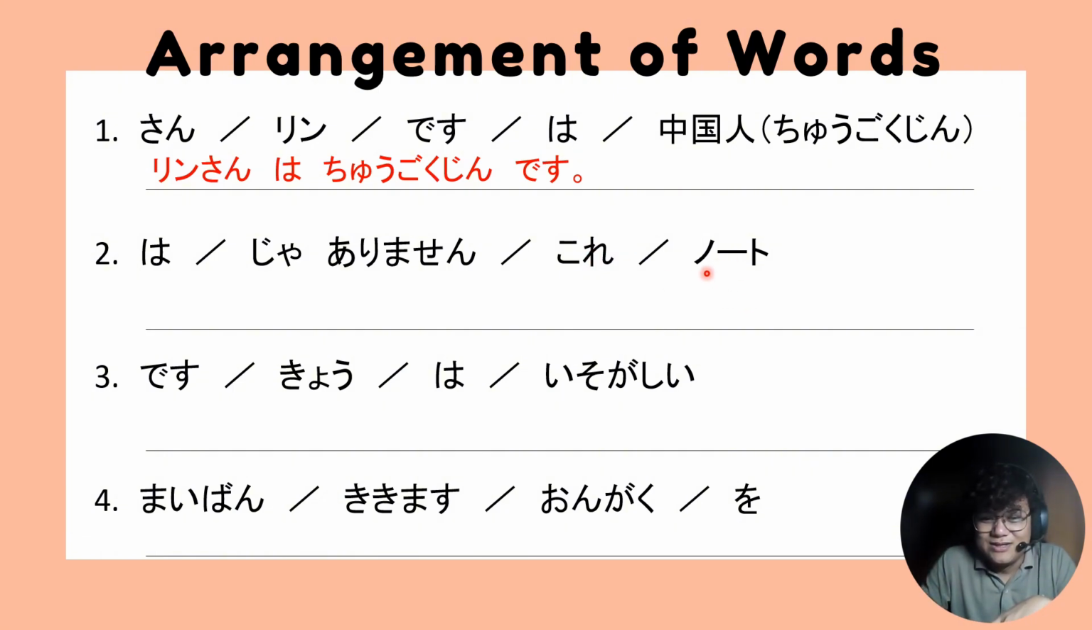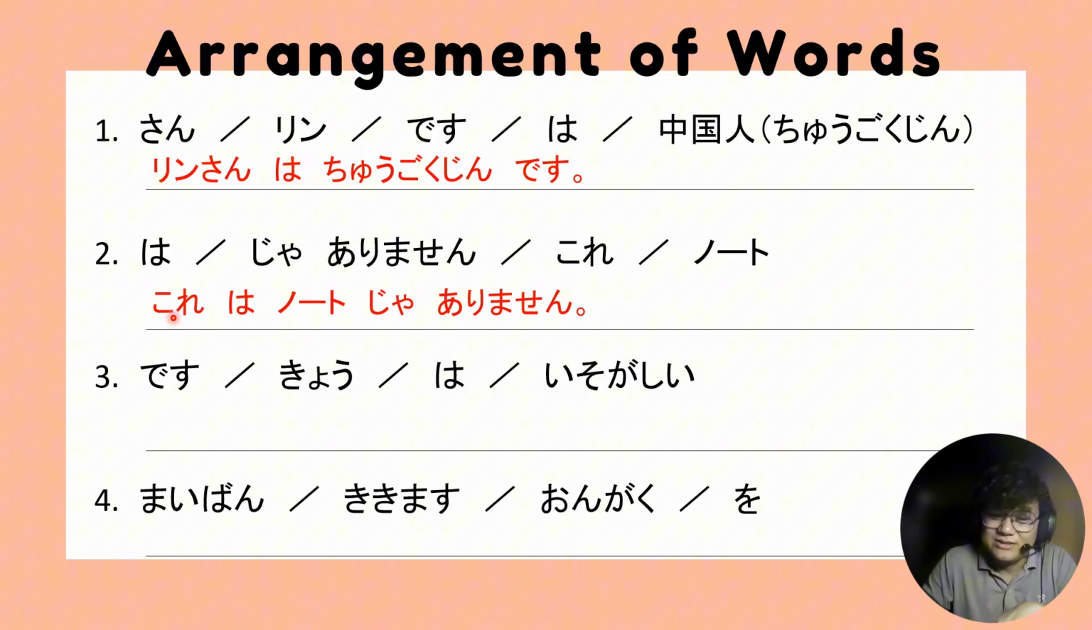So we can say kore wa noto ja arimasen, because we know that the word that comes before wa is a noun. Therefore, kore is a pronoun. Ja arimasen, the word that comes before it should be not a verb. Therefore, the remaining noun that we have here is noto. Noto is notebook. Okay. So kore wa noto ja arimasen. So that is the correct arrangement of words for this sentence. Because you don't have to explain the context. If just by reading this, you can already understand.